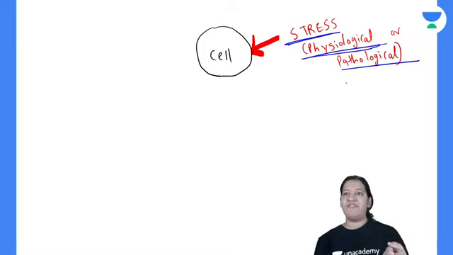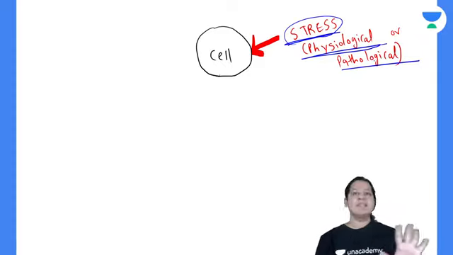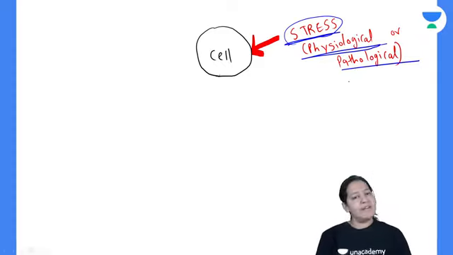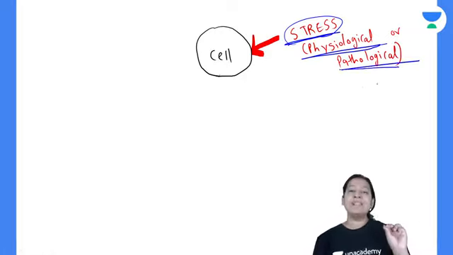Just suppose menstruation in females, pregnancy in females, aging. In all these conditions the cell has to have some changes inside it. But these are considered normal. Menstruation is not a disease. Pregnancy is not a disease. Aging is not a disease, right? So these are considered normal. And pathological means some disease.